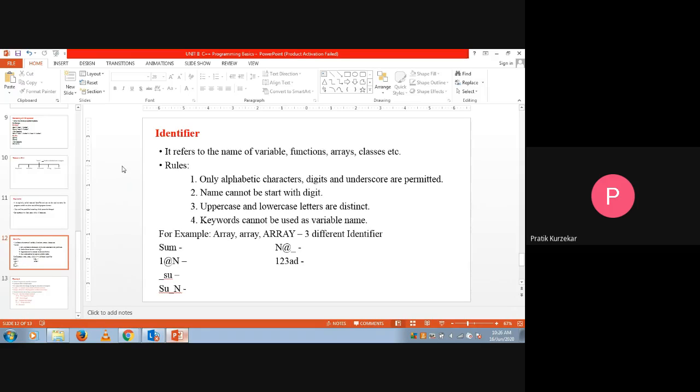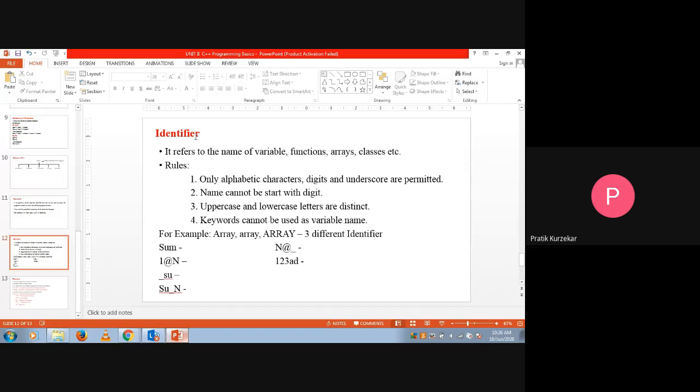The next point is the identifier. Identifier refers to the name of variables. It will refer to the name of functions, the name of arrays, the name of classes and so on. Whenever we see classes and functions, at that time we are going to explain identifiers in detail. Just keep in mind, identifier is used to refer to the name of variable, function, array, classes and etc. A number of things are there.